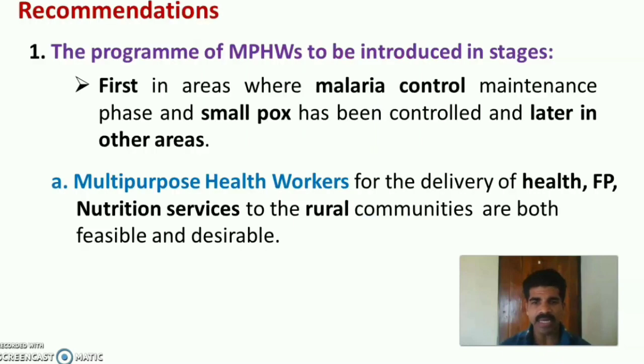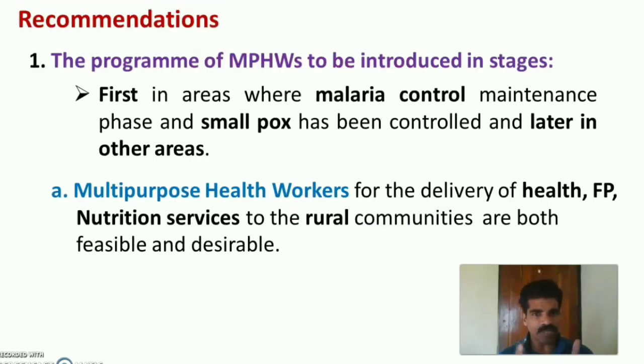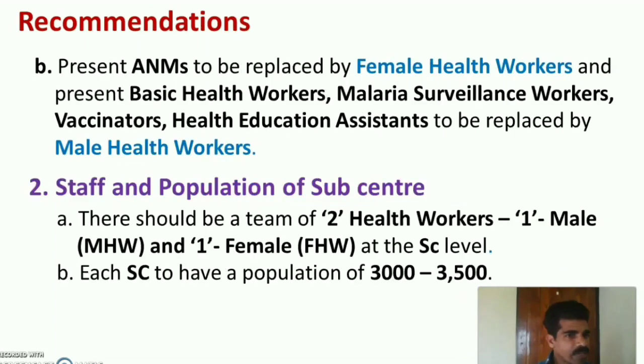Let us discuss in detail. The committee recommended that multi-purpose health workers be introduced in two stages: first, in areas where the malaria control maintenance phase has been reached and smallpox has been controlled, then later in other areas. The committee also recommended that multi-purpose health workers are feasible and desirable to deliver health, family planning and nutritional services to rural communities. ANMs were to be replaced by female health workers, and basic health workers, malaria surveillance workers, vaccinators, health education assistants, etc. to be replaced by male health workers.